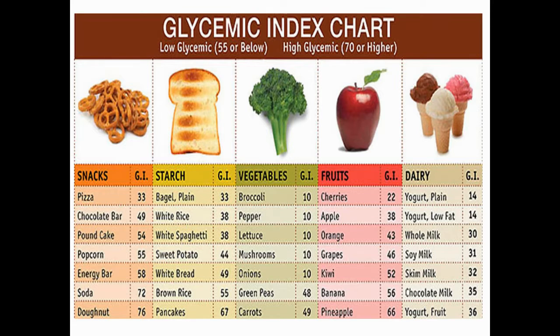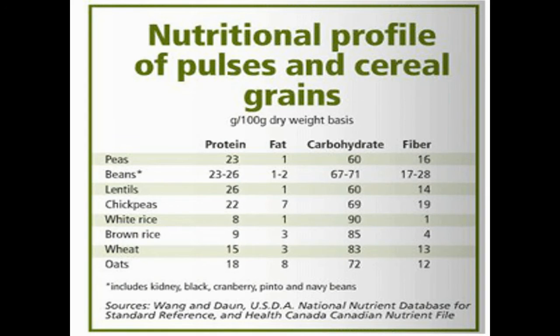I will repeat. If the glycemic index is 55 or below, it is low glycemic. If the glycemic index is found to be 70 or higher, then it comes under the category of high glycemic index food items.